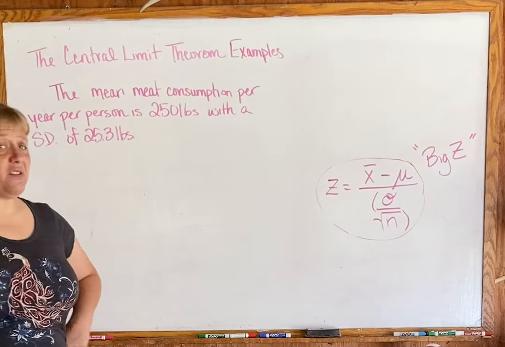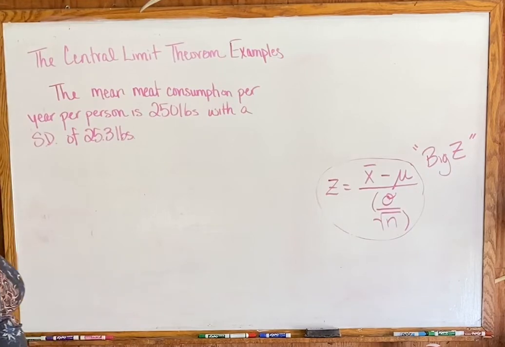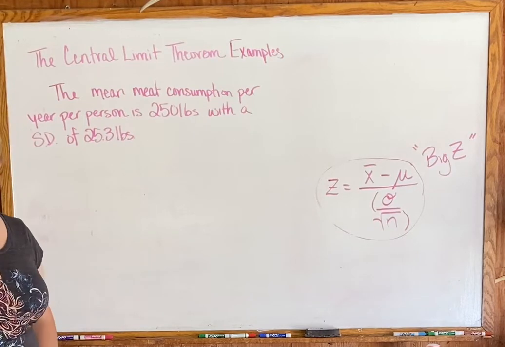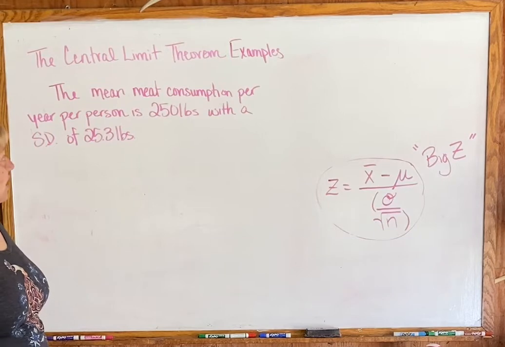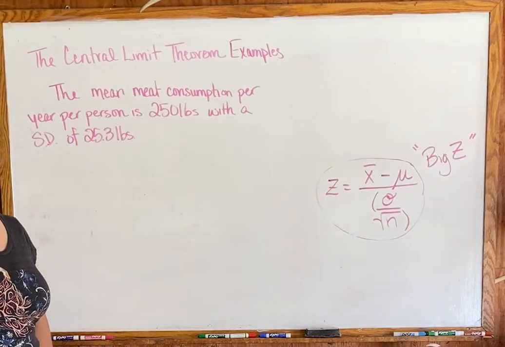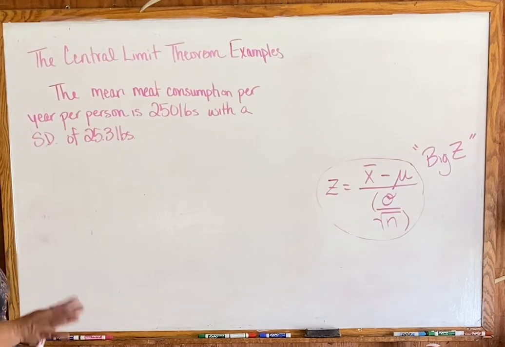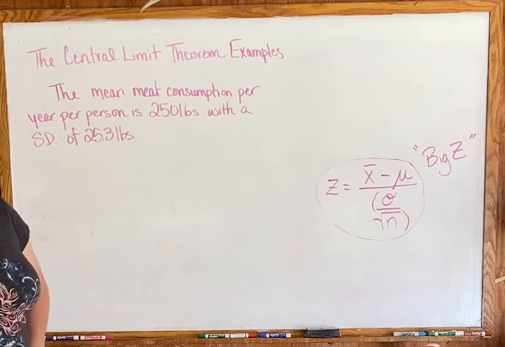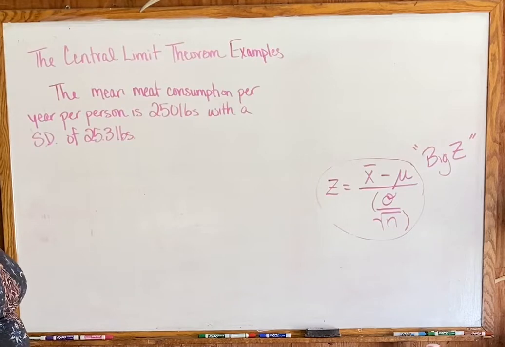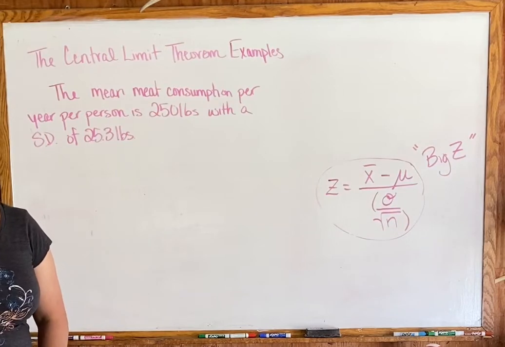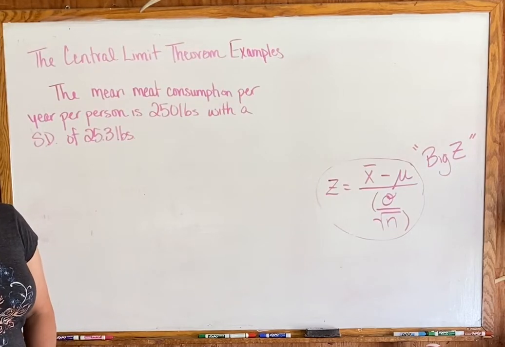So the mean meat consumption per year per person is 250 pounds, which, if you see the number, you go, oh my God, that's horrible. But if you really think about it, if you are a meat eater, that's less than a pound of meat a day, which I think a lot of us eat.